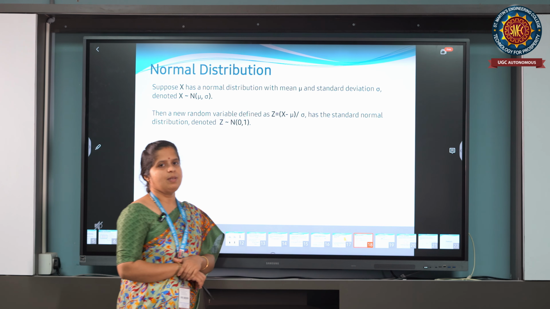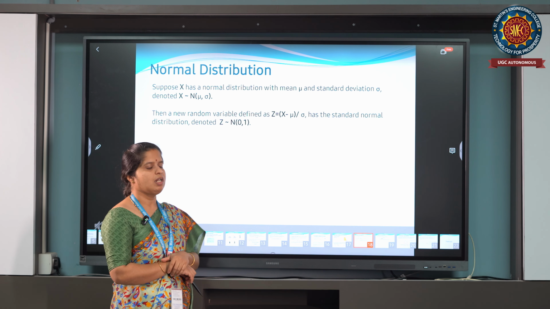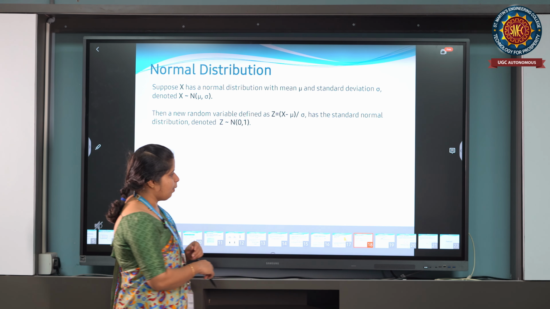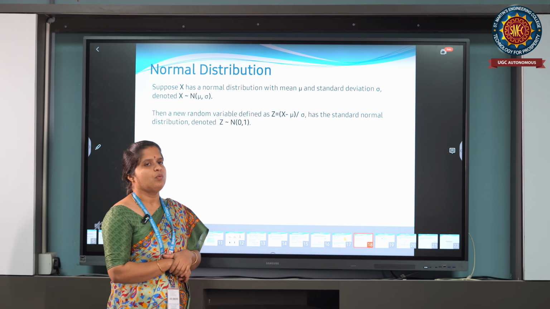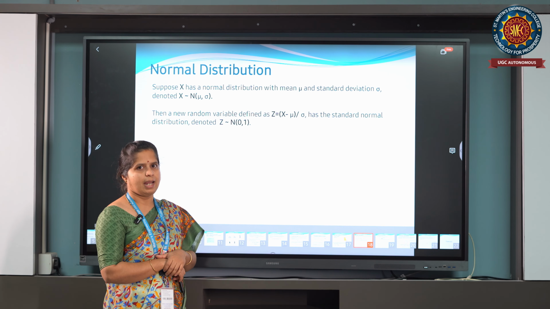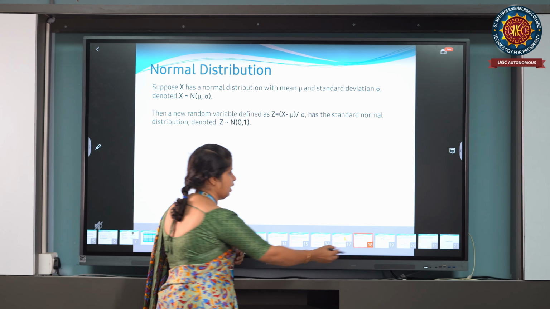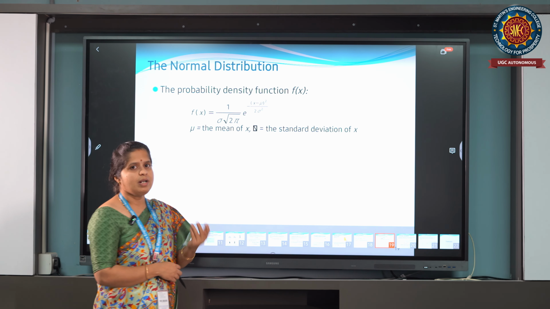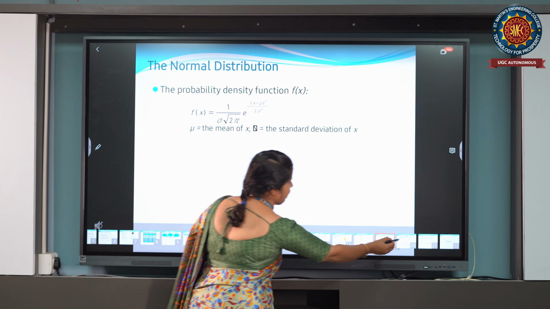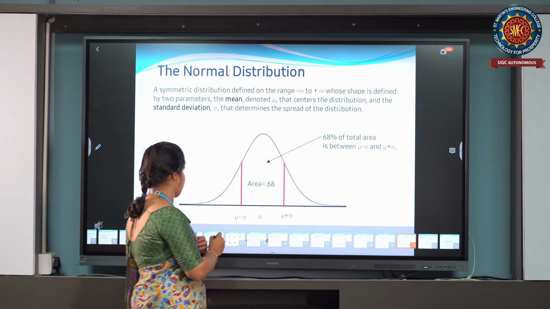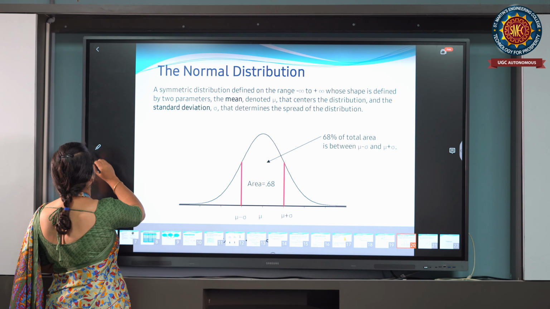One of the very important distributions is the normal distribution, where we have the probability function 1 by root 2 pi sigma e power minus x minus mu whole square by 2 sigma square, with the parameters sigma and mu, where sigma square is the variance and mu is the average, that is nothing but expectation. Any normal distribution we can convert to standard normal distribution by taking variance equal to 1 and mean mu equal to 0.